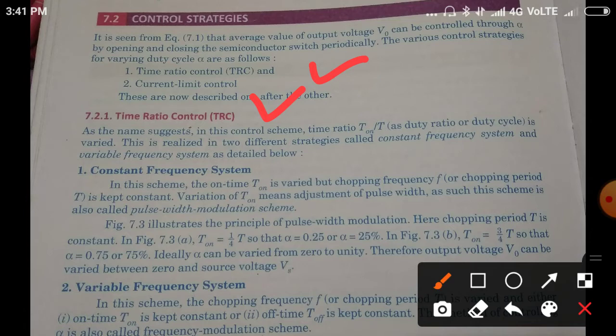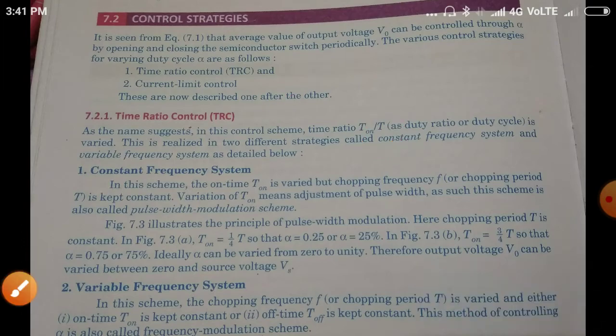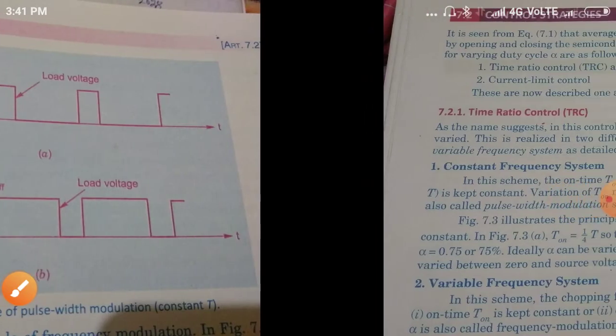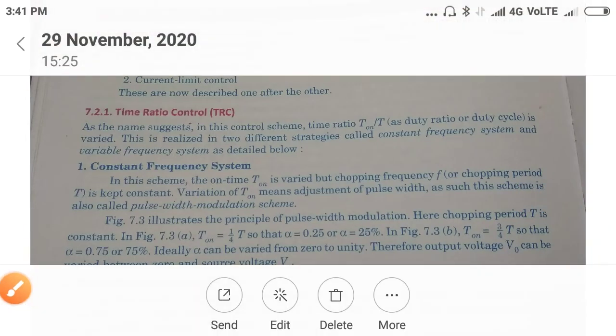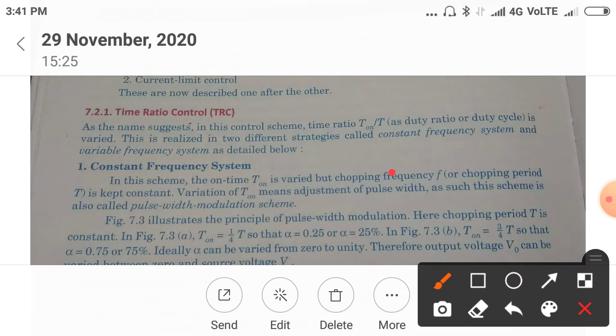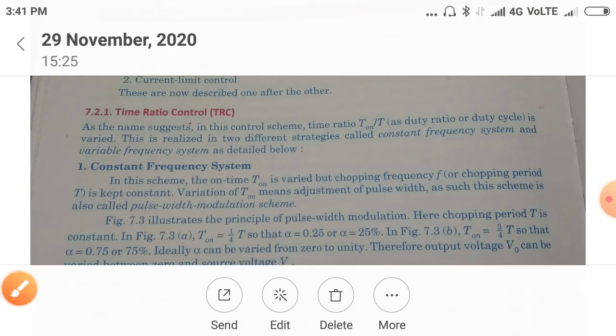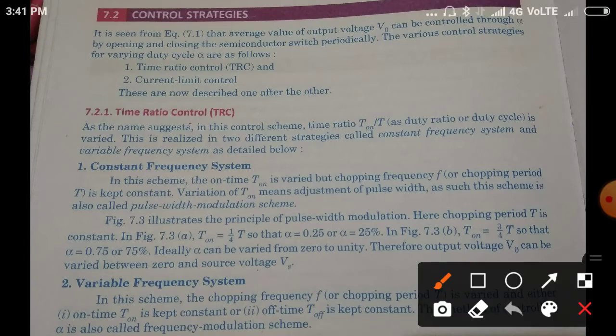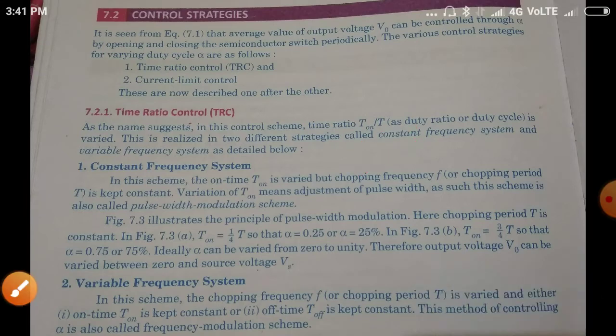Under time ratio control, as the name mentions, the time ratio, that is T on by T, the duty ratio or the duty cycle is varied here.